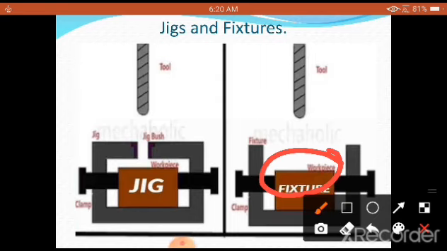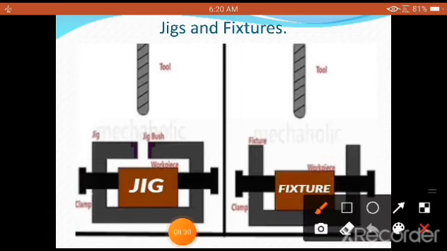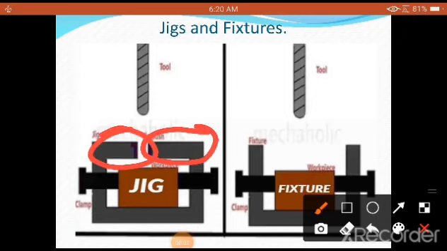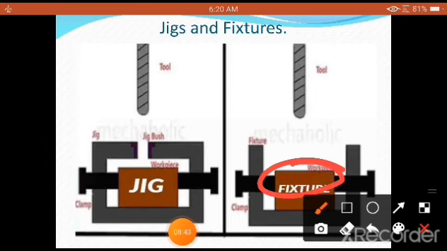If the location of these holes is to be done the same way, then without these elements it becomes similar to this. Both are similar, except that here the workpiece is only held and the cutting tool is just given a feeding movement at any point.